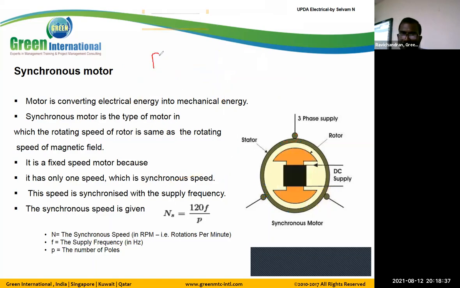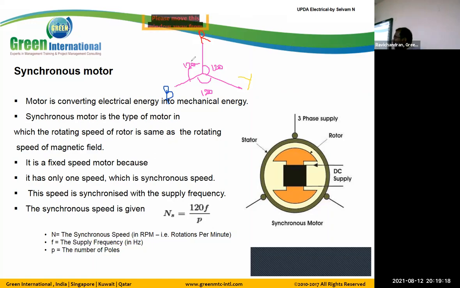For example, here we have R. The three phases are displaced by 120 degree phase shift. Imagine we have one ball.